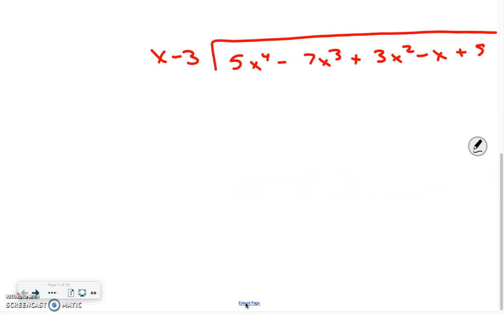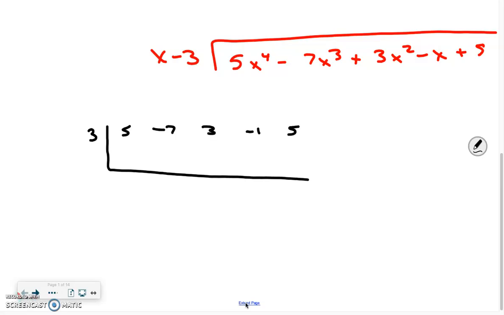Well, what I would assume is that everybody would look at this and realize, okay, my divisor's working out pretty nicely, and we're going to turn this into a synthetic division problem. So 5, negative 7, 3, negative 1, 5. Now, am I assuming correctly that we would prefer synthetic division over long division? Why would we prefer synthetic division over long division? Get rid of all the x's. Exactly. Guys, do we realize that's what matrices do?